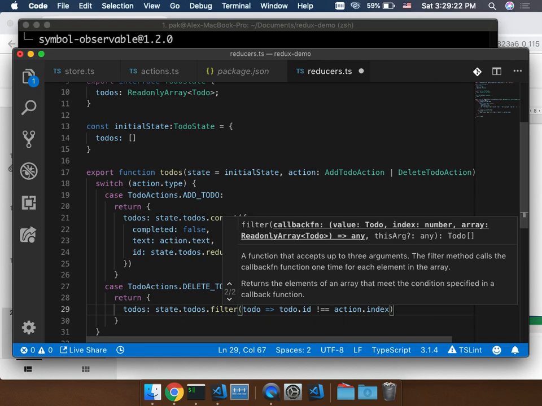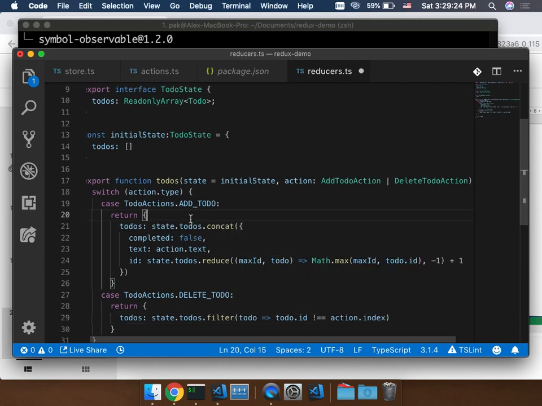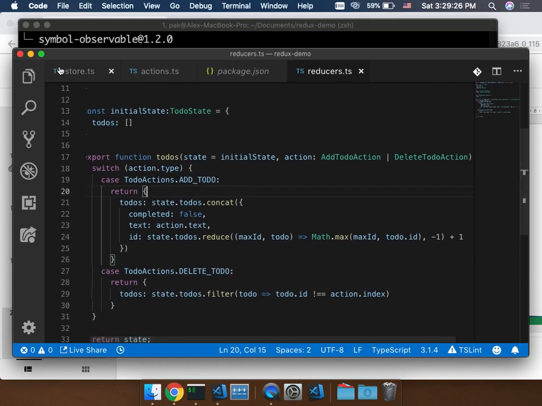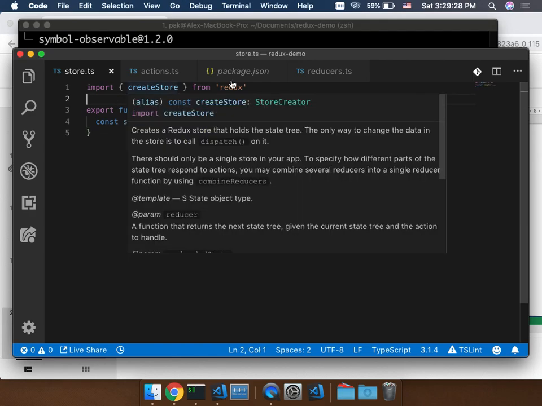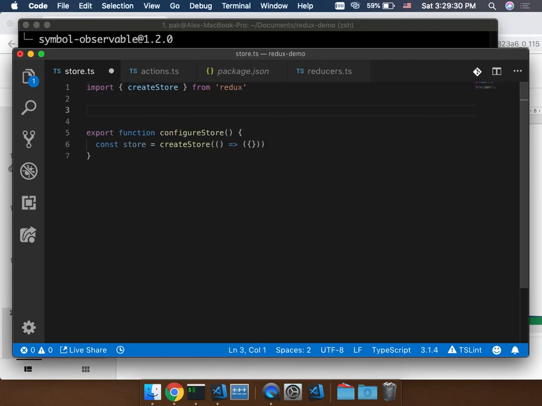Yeah, we don't have to memorize it. The auto-completion tells me what is inside the action objects. So we're back to the store.ts here. It's time to combine everything together. So let's make a root reducer.